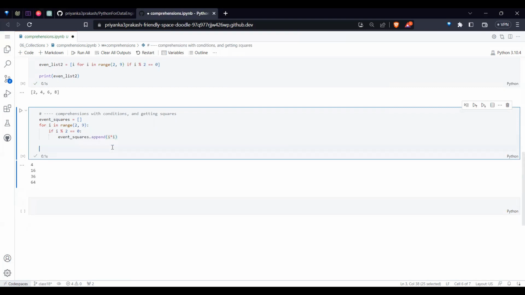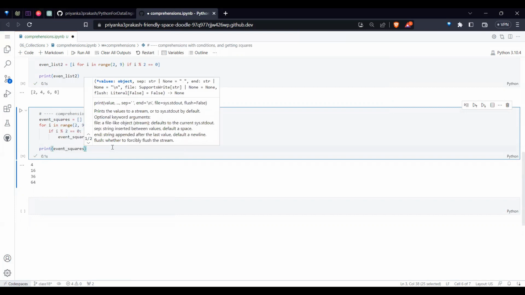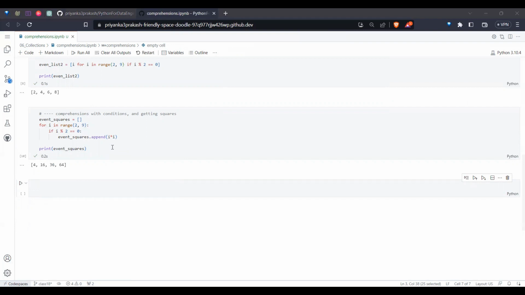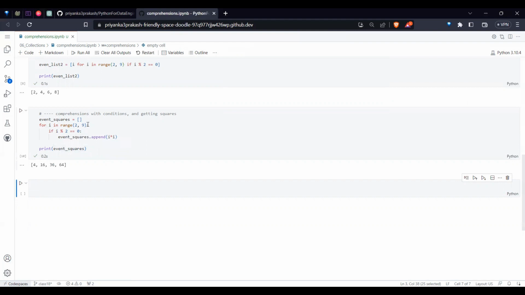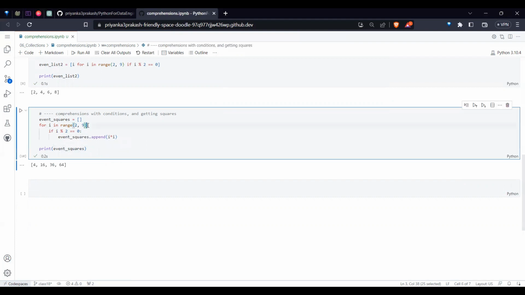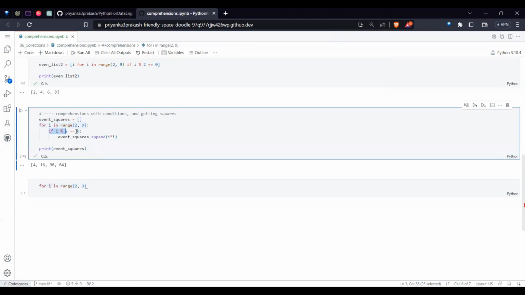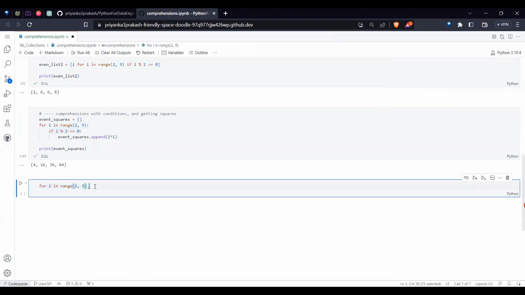So finally, after all my work, if I ask what the even squares are, you can see the list of even squares. In the same fashion, if you want to rewrite it in a single line, the logic is the same. Whenever you want to rewrite, first write the for loop. After that for loop, whatever condition there is, write that on the right side. The condition should be on the right side.